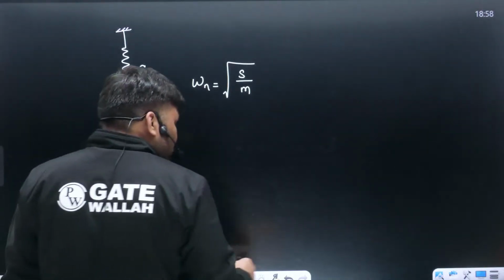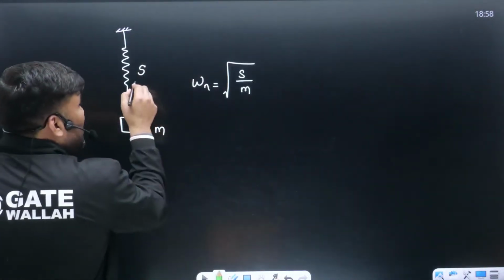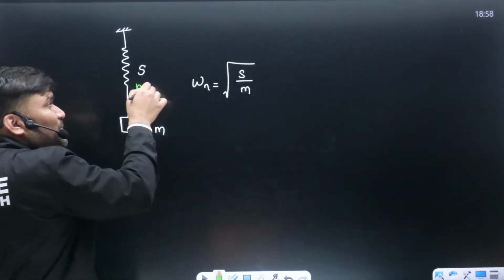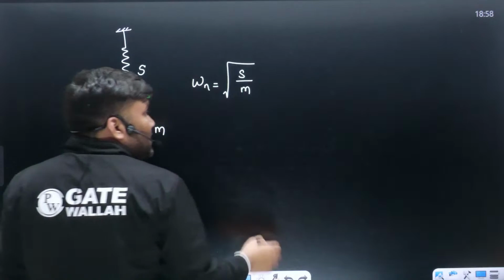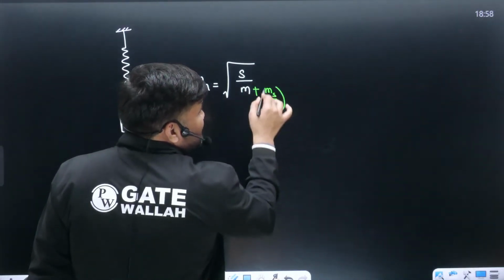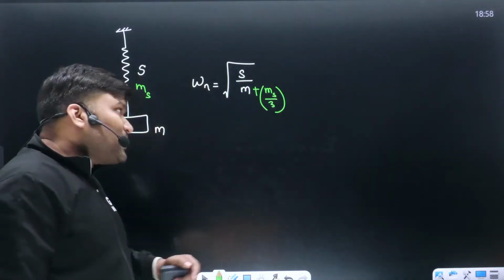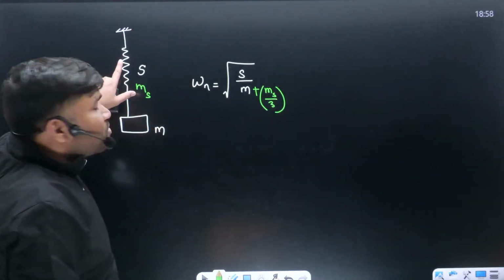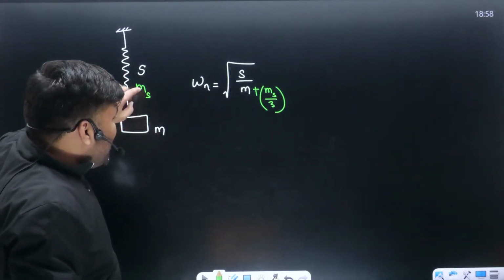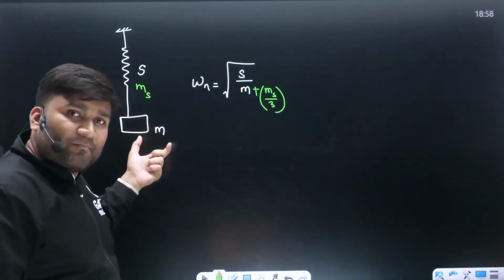If somebody is saying, this spring is also having mass ms, then this spring's mass we used to add here as ms by 3. Remember this? So can I treat this question where a spring having mass ms and at the end we have point mass m?